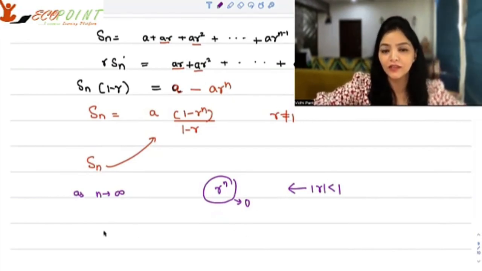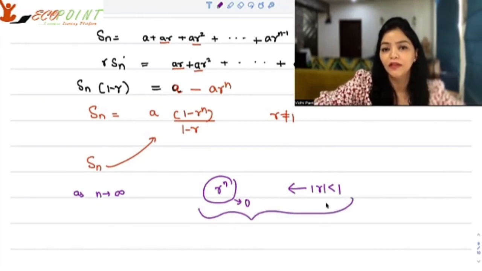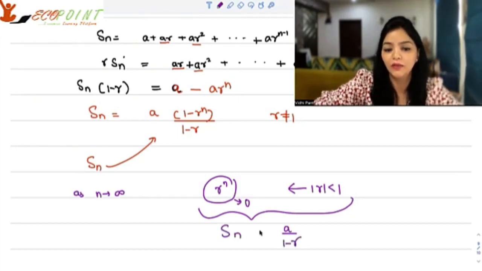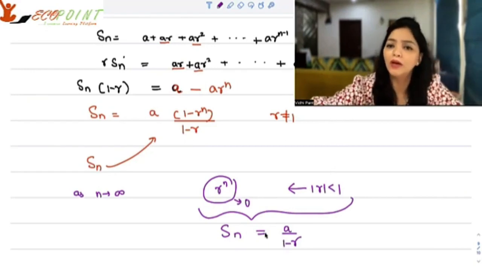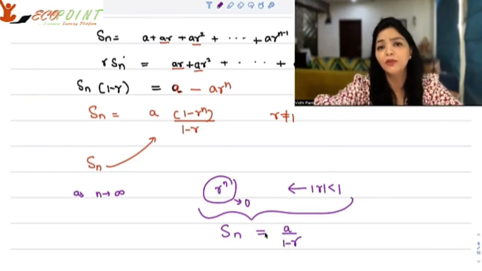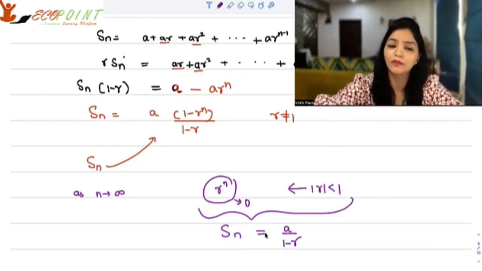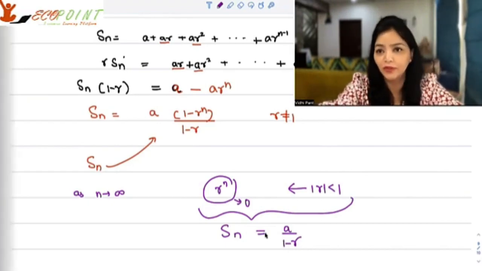So as n tends to infinity, in this scenario, what will happen? You will just be left with a upon 1 minus r. So Sn will just be a upon 1 minus r when mod r is less than 1. When r is anything else, then you will get infinity. So your sum will keep on diverging.